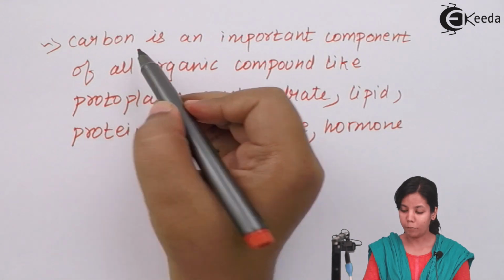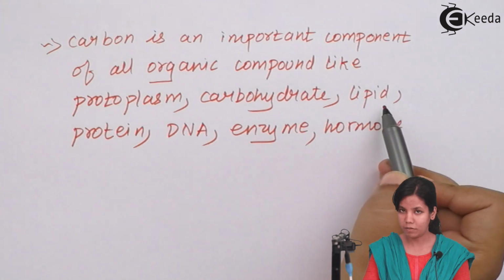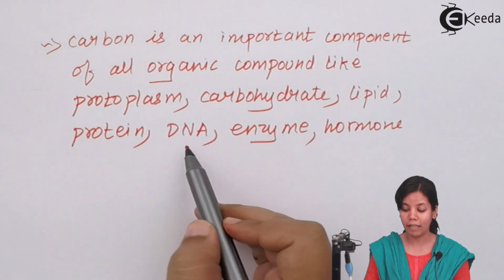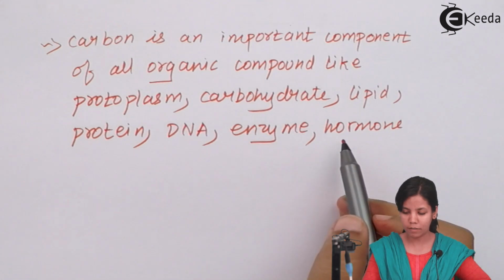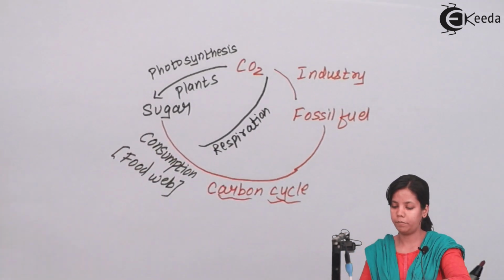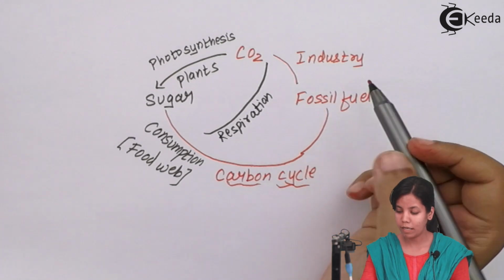Carbon is an important component of all organic compounds like protoplasm, carbohydrates, lipids, which are fats, protein, deoxyribose nucleic acid, DNA, even enzymes and hormones. Now this is the way the carbon cycle basically works.